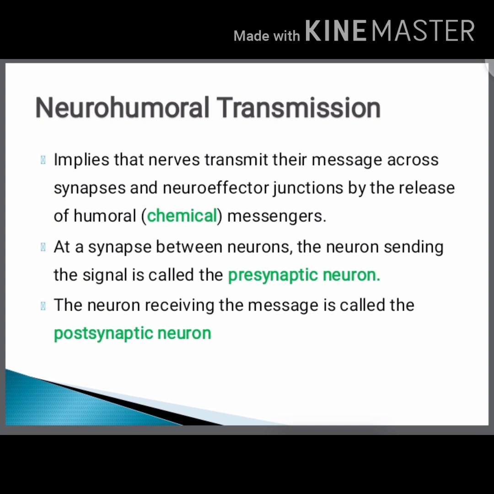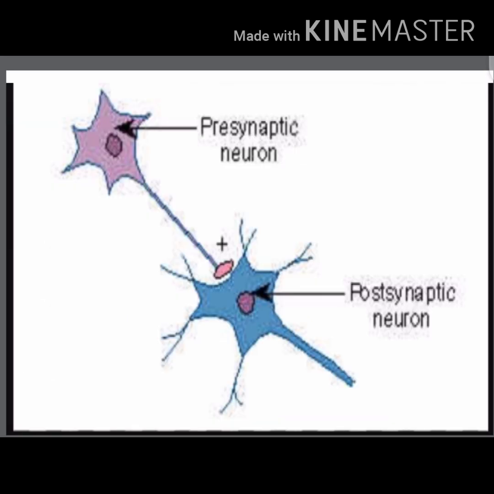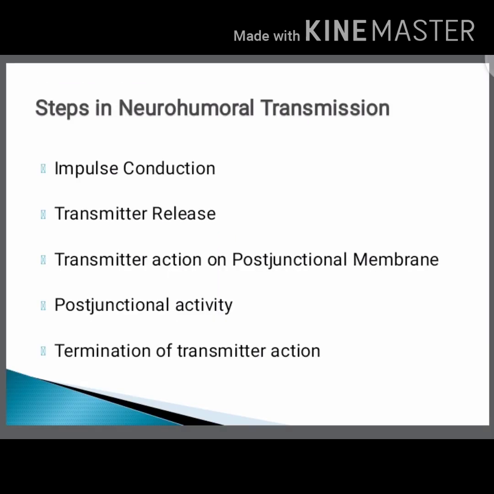At a synapse between neurons, the neuron sending the signal is called the presynaptic neuron, and the one receiving the message is called the postsynaptic neuron. See, one is acting as a sender, another as a receiver, like message passing. This neurohumoral transmission is not an easy process of just sending one message to another.